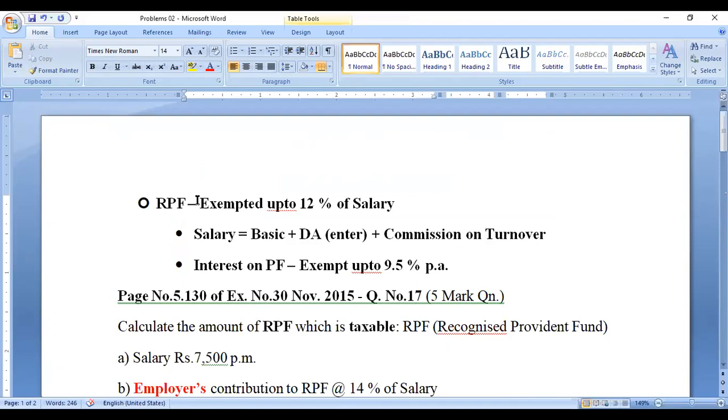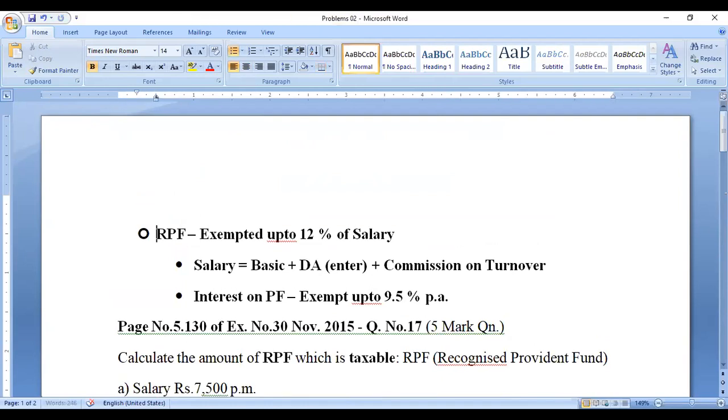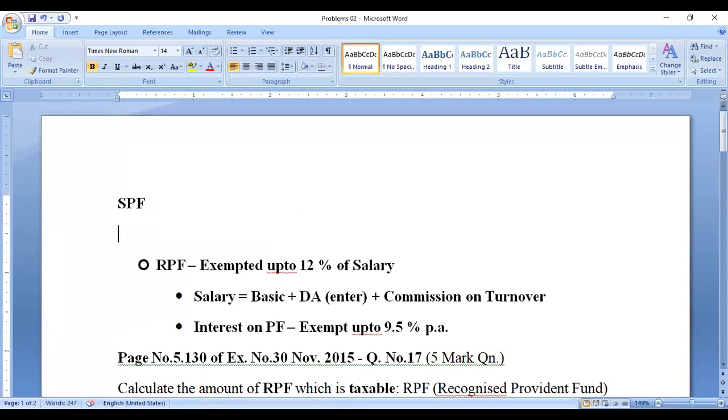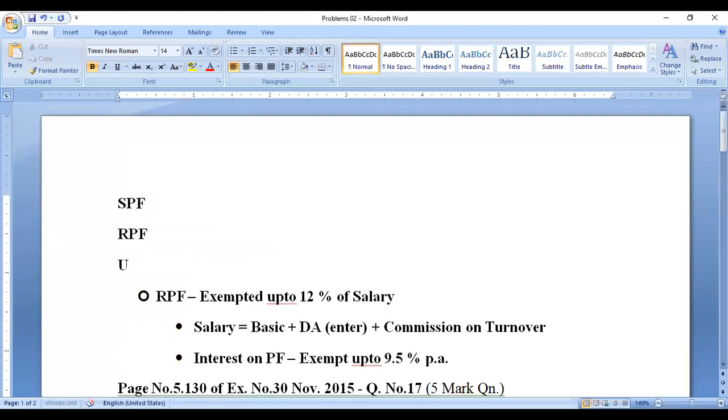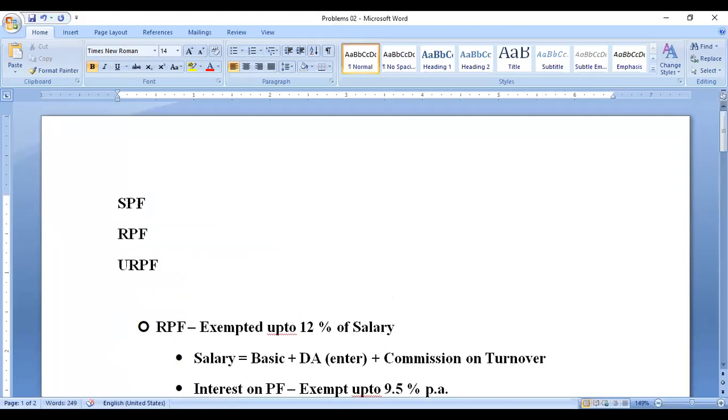There are four kinds of provident funds: recognized provident fund, unrecognized provident fund, statutory provident fund, and public provident fund. Okay, so now this unrecognized, need not worry.